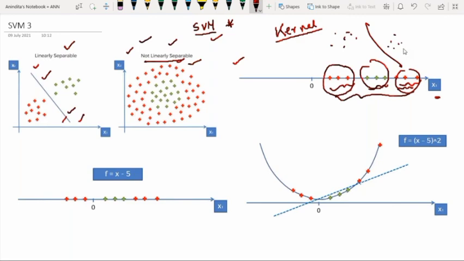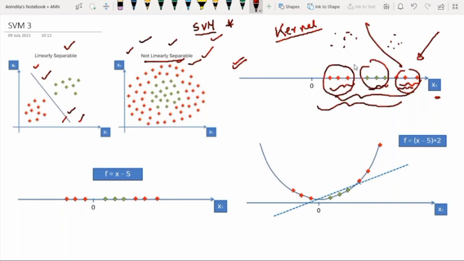This is our only objective. Now in this one-dimensional space, whatever situation we are having with these 9 dots, we will not be able to separate them. So that's why I am saying this is a non-linearly separable condition where I cannot separate them with a single line. Now we have to find some mechanism.